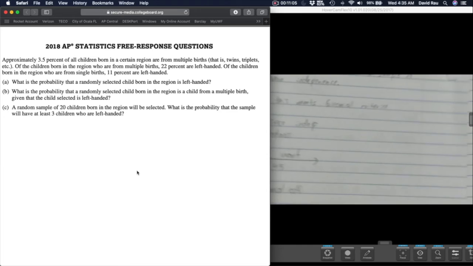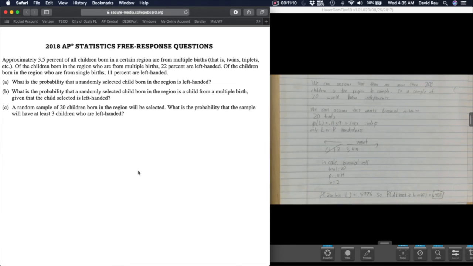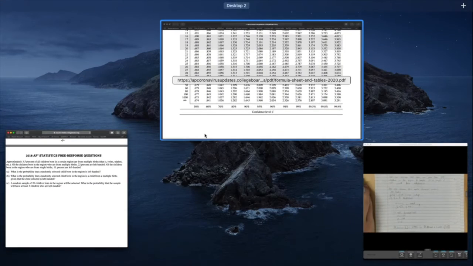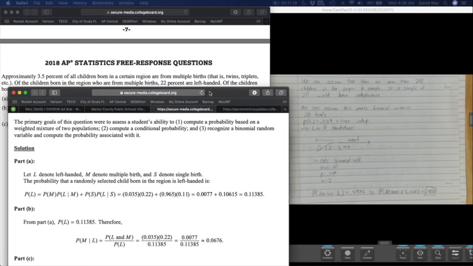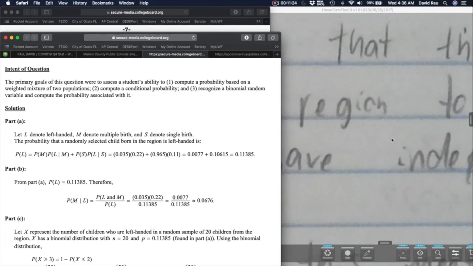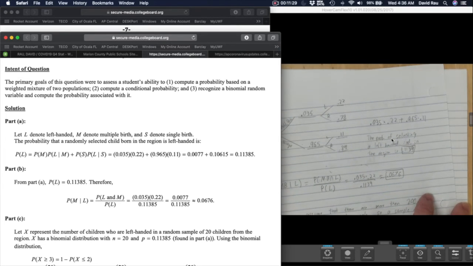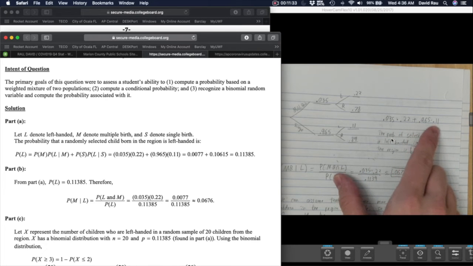Now let's see how we did. Okay. So let me go to the scoring guideline. Oops, where'd it go? Here we go. Okay, so again, I used a tree chart here in my problem, but eventually you can see I have the same answer. It's 0.035 times 0.22 plus 0.965 times 0.11.